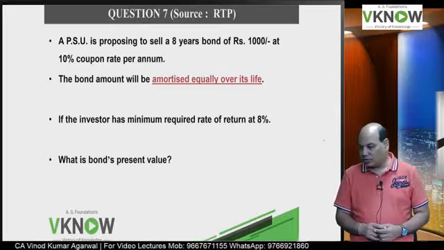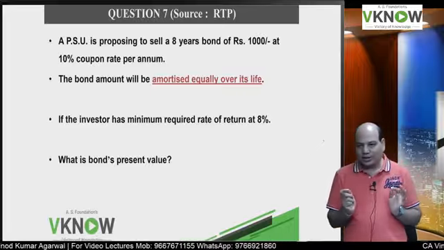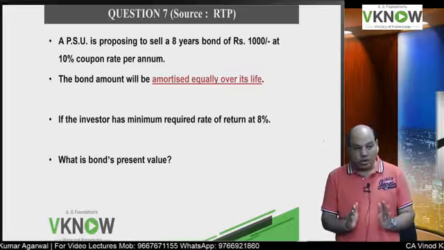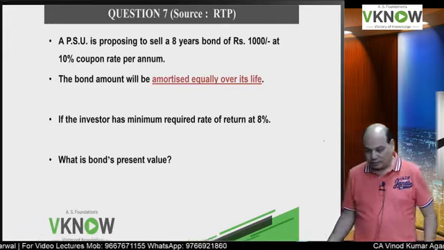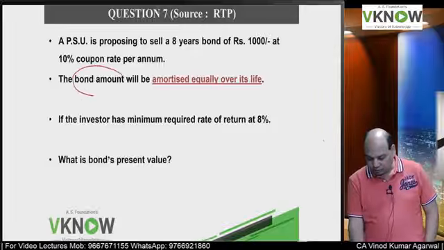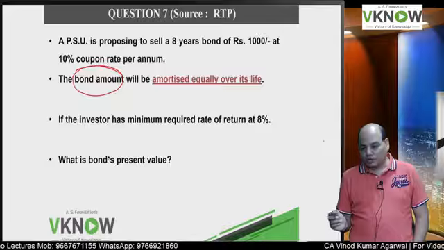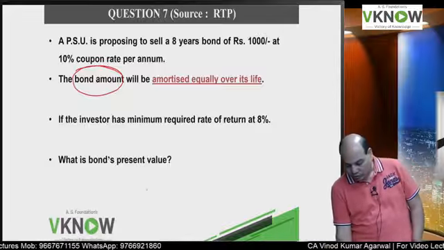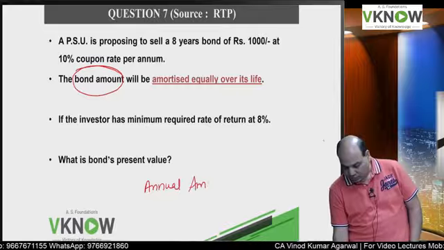What is the number of years? 8 years. Face value 1000. Coupon rate 10%. The bond amount will be amortized equally over its life. That means, what is the annual amortization?